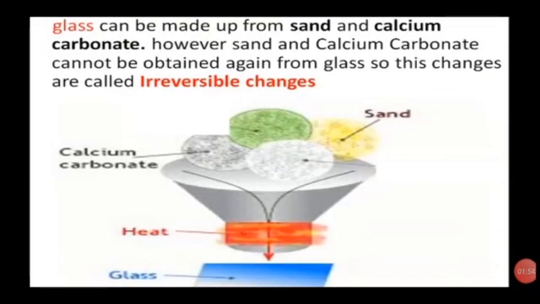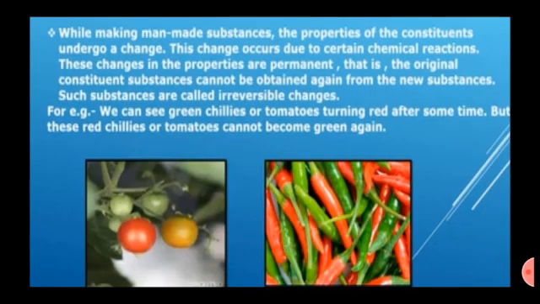Glass can be made from sand and calcium carbonate. However, sand and calcium carbonate cannot be obtained again from glass. So, these changes are called irreversible changes. You must have observed green chilies or tomatoes turning red after some time. Have you ever seen or heard of red tomatoes becoming green again?